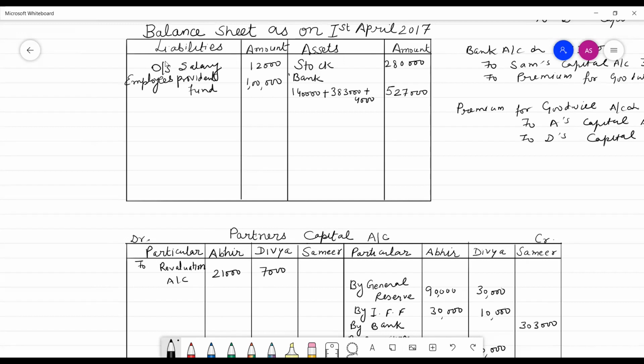And investment fluctuation reserve and general reserve are already transferred to capital account. And now the balance of capital account of Abhir, Dibya, and the third one is Samir would be calculated by us from capital accounts.